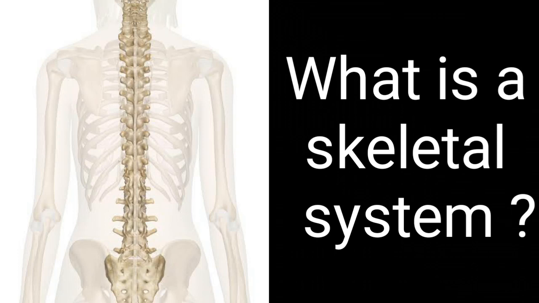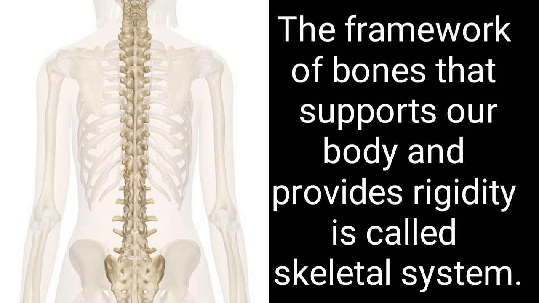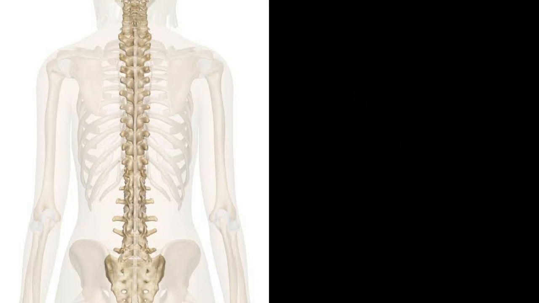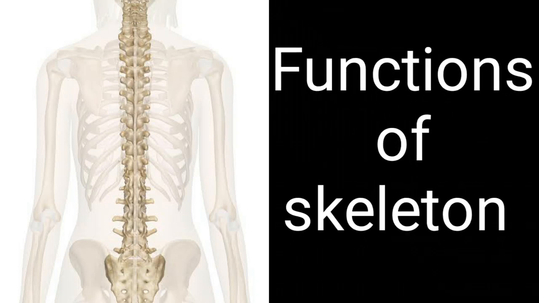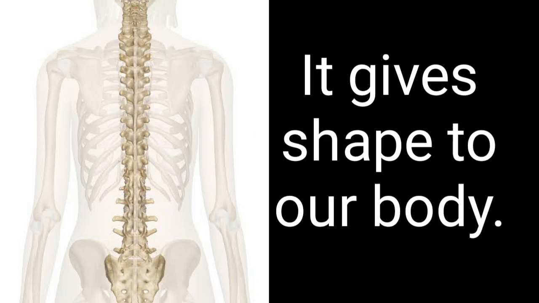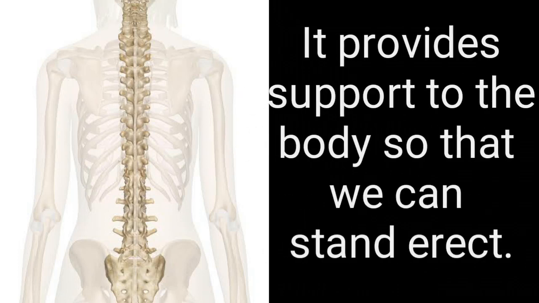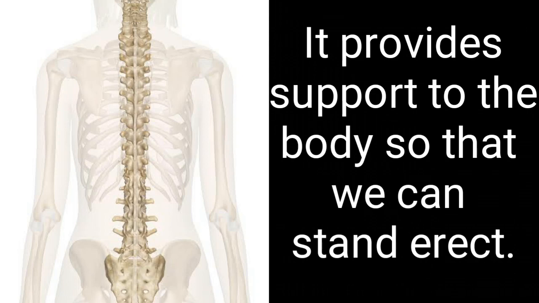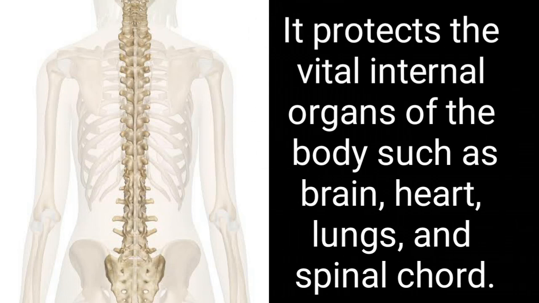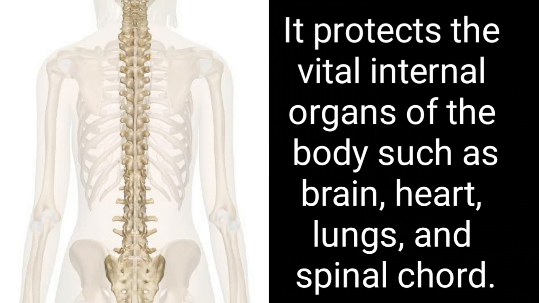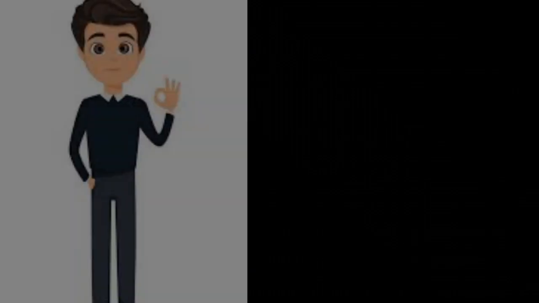Students, now what is a skeletal system? The framework of bones that supports our body and provides rigidity is called the skeletal system or skeleton. The skeleton performs a few functions. They are as follows. It gives shape to our body. It provides support to the body so that we can stand erect. It protects the vital internal organs of our body such as brain, heart, lungs and spinal cord.